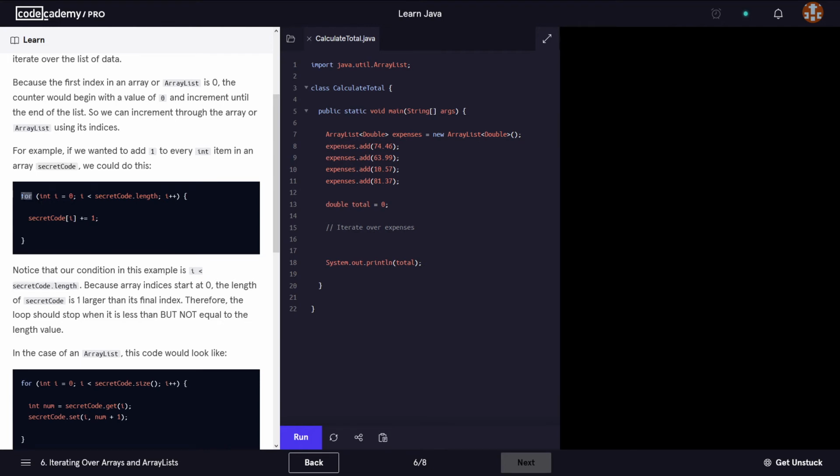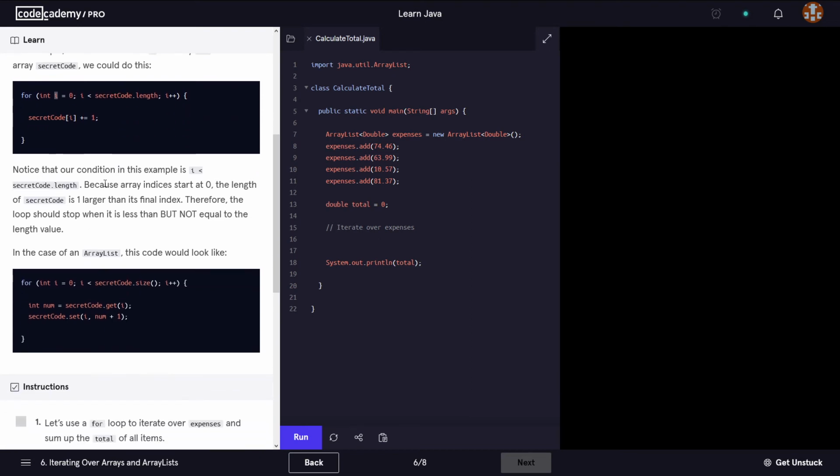So for example, we have the keyword for. We're initializing a counter on this line. We're checking a condition, so we're giving it the condition during which, while this condition is true, keep on running the code. And then we increment the counter, okay? And we say secretCode at index counter plus equals 1. So we would add 1 to the value of each element in our array.